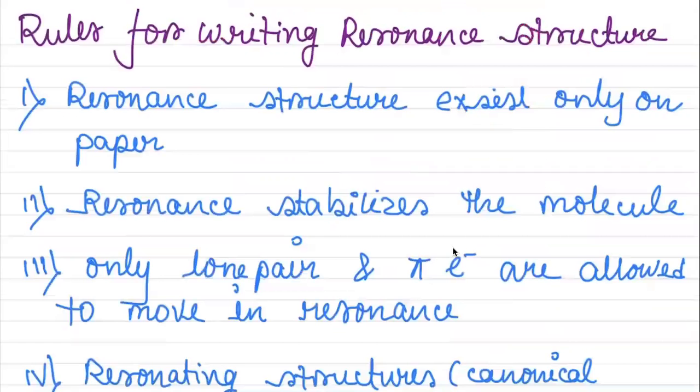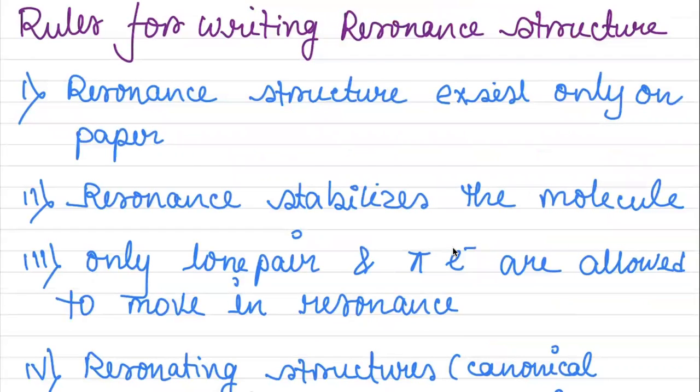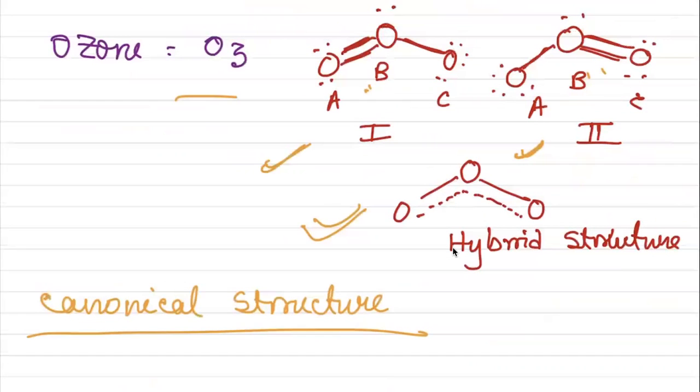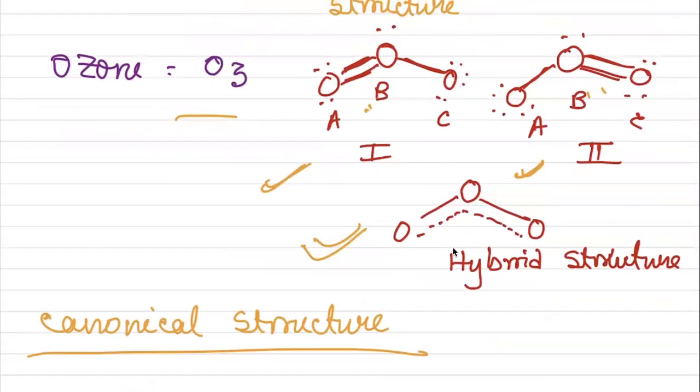Student: Ma'am, what is the meaning of the dotted line in that ozone structure? Dotted line means that all the pi electrons are delocalized. That means pi electrons are equally delocalized between these 3 oxygen atoms. Understood?